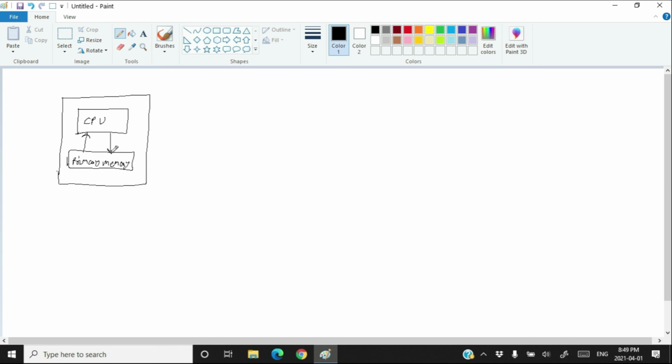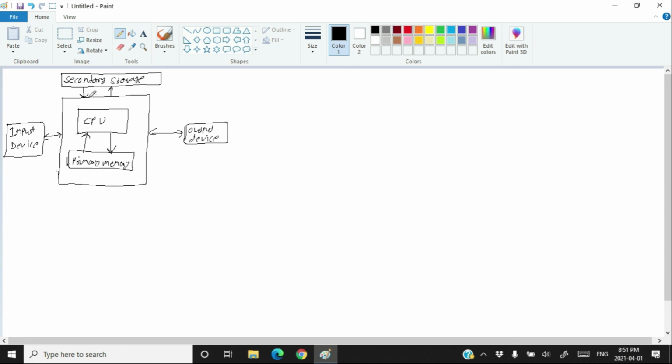Then after that you have something called input output device. You have the input device, you have the output device, and you have the secondary storage, meaning hard disk drive or SSD, secondary storage.